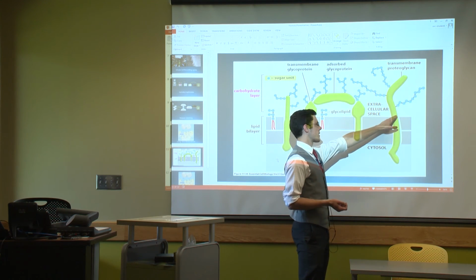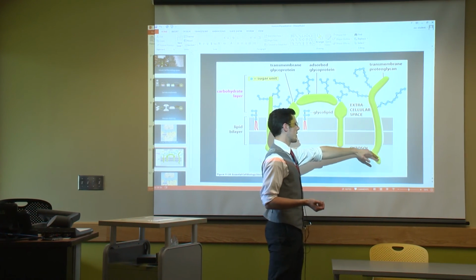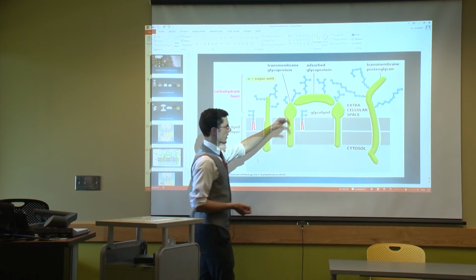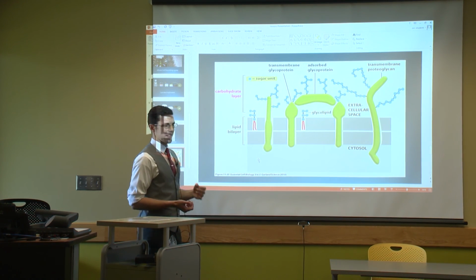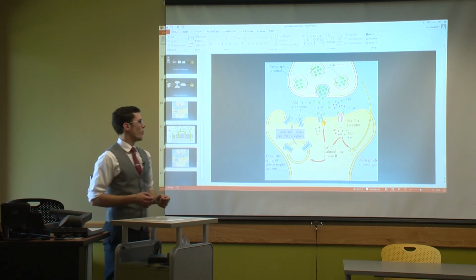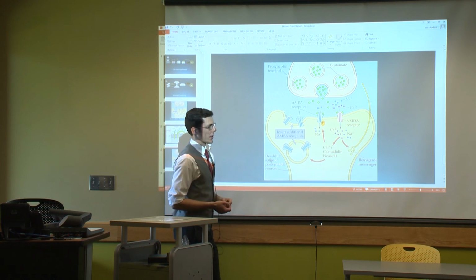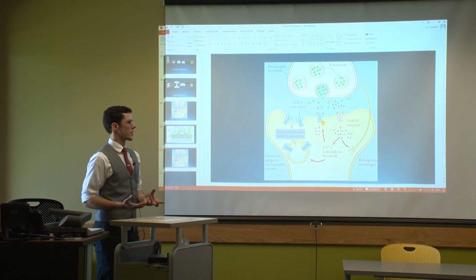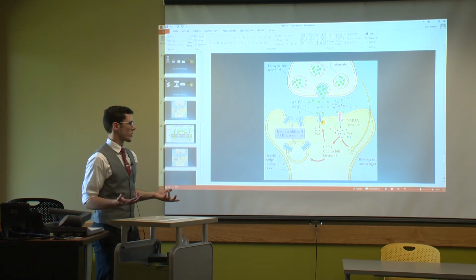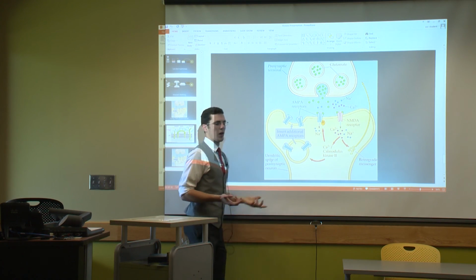What they're finding is that the section outside of the cell is cut off by enzymes, and it's floating around inside the synapse, and that actually binds to these AMPA receptors, changing their shape and basically strengthening their effect. So basically it enhances the long-term potentiation of the synapse.